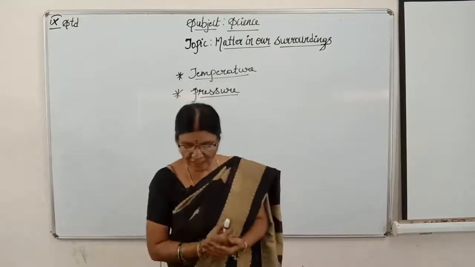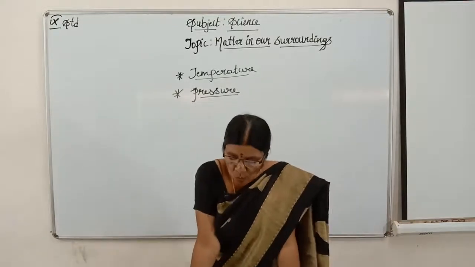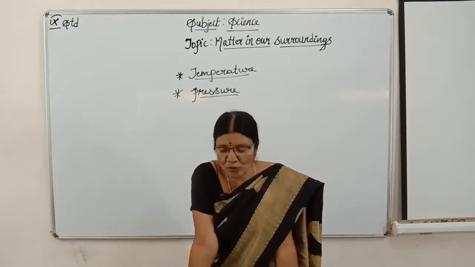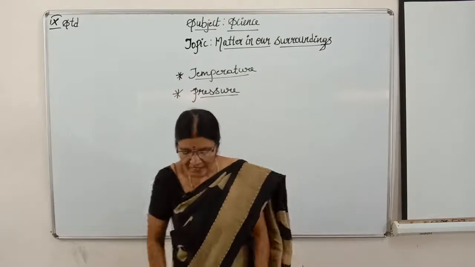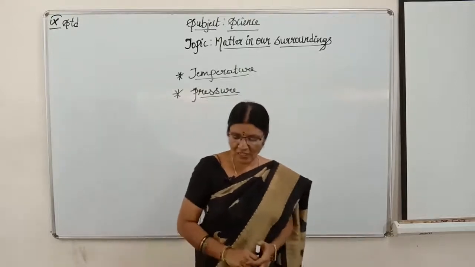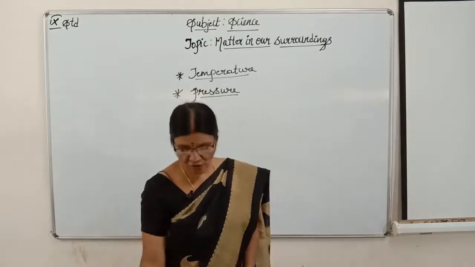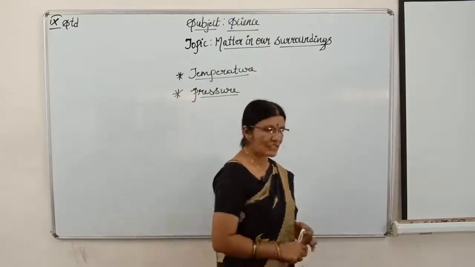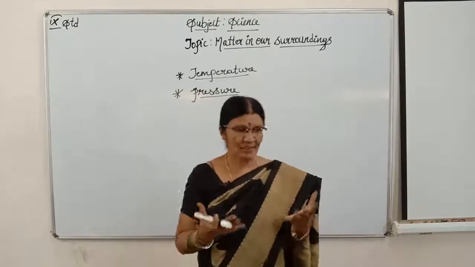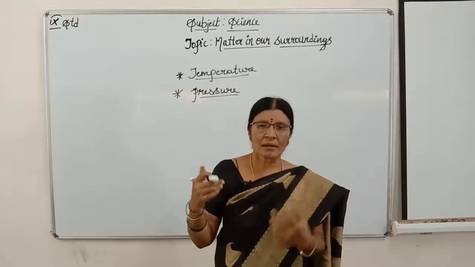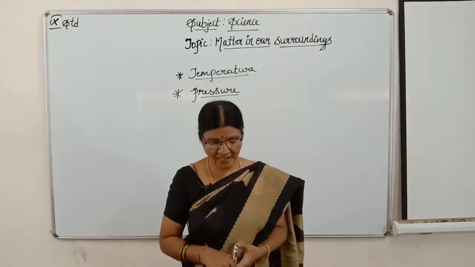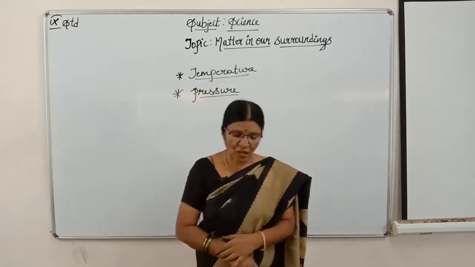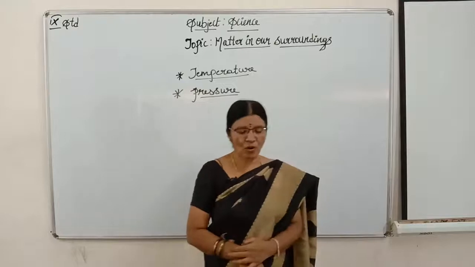The amount of heat energy that is required to change 1 kg of liquid into gaseous state at atmospheric pressure, at its boiling point, is known as latent heat of vaporization. That is also the same, children. The heat at which liquid is converted into vapor state is known as latent heat of vaporization. Now, children, we shall move forward.